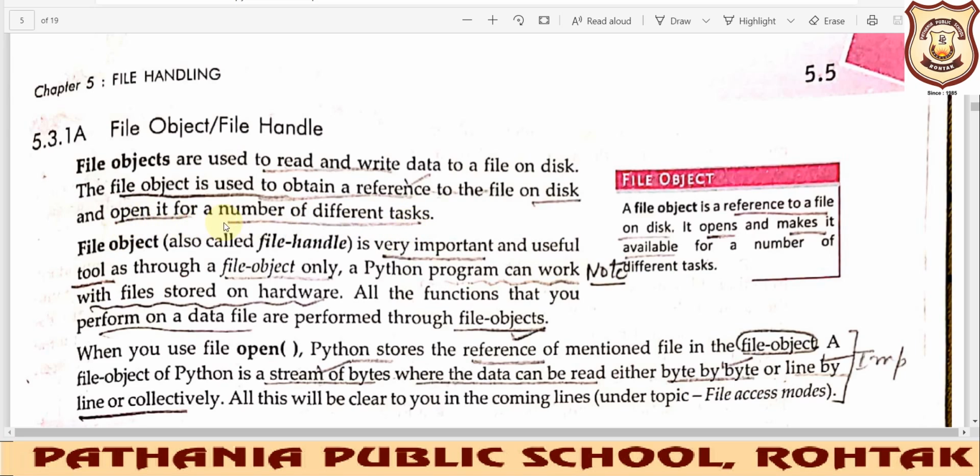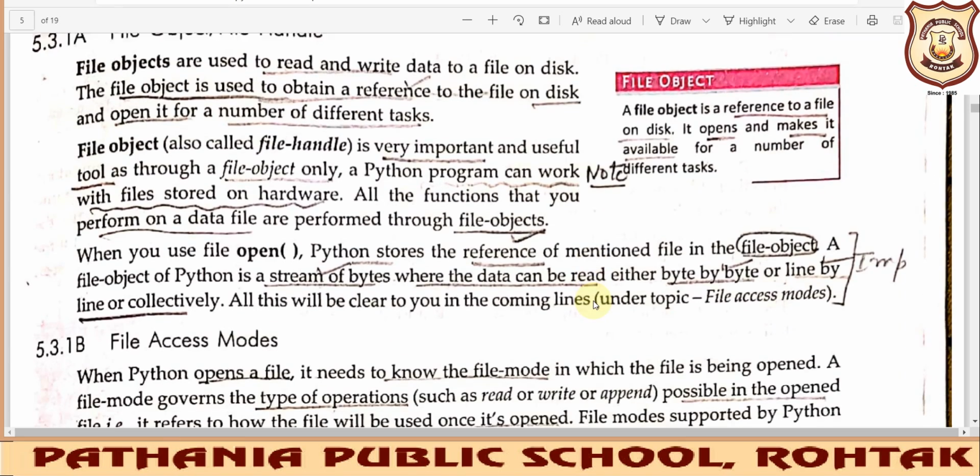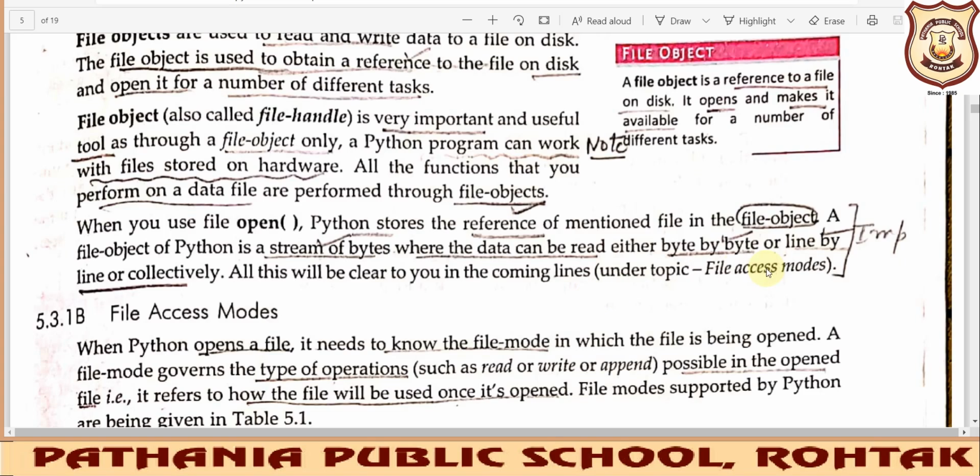So this object will help you do the operation that you want to. It is a very important tool, and the Python program can work with the files stored on the hardware with the help of this object only.